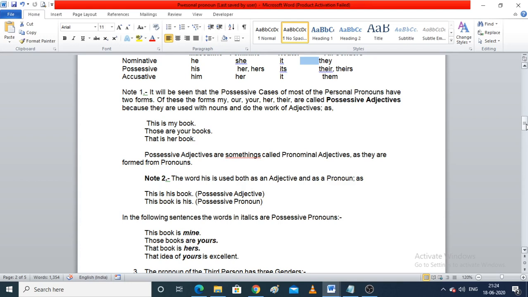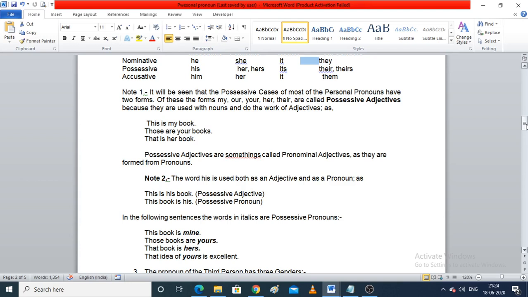Possessive adjectives are used to describe the noun. So this is the basic difference between a possessive pronoun and a possessive adjective.